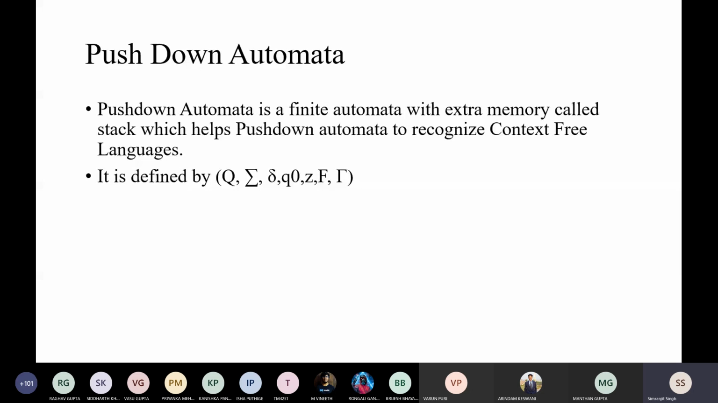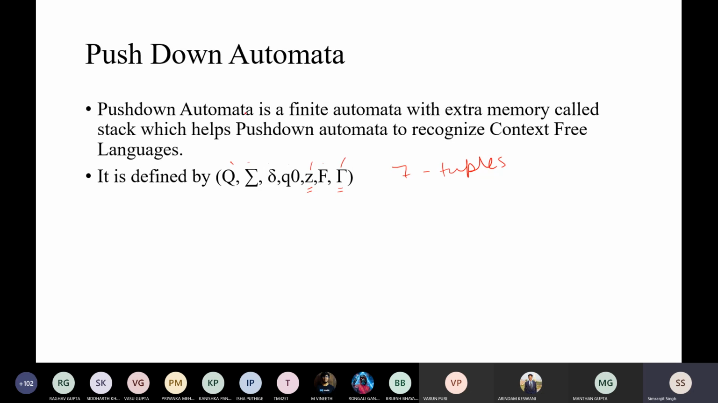Now the pushdown automata is again one and the same thing. There are 1, 2, 3, 4, 5, 6, 7 tuples. So the definition goes like there are 7 tuples of this. Now you will be seeing some new symbols. That new symbol will be your Z, and then this tau. So there are only 2 new symbols, that is your Z and then there is tau.